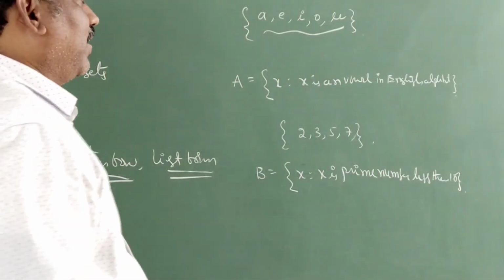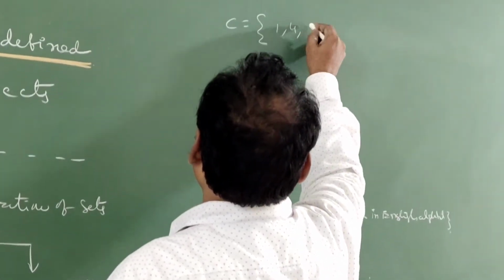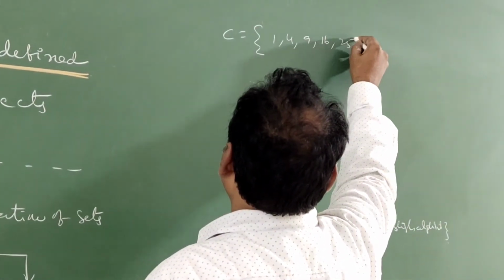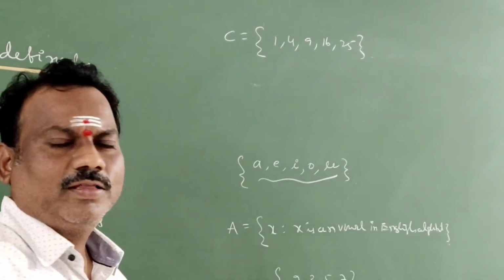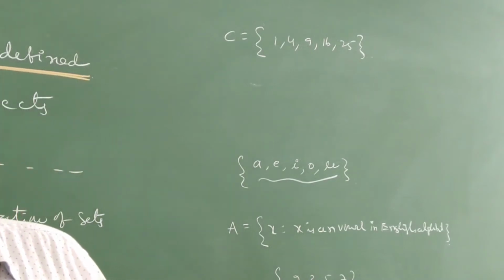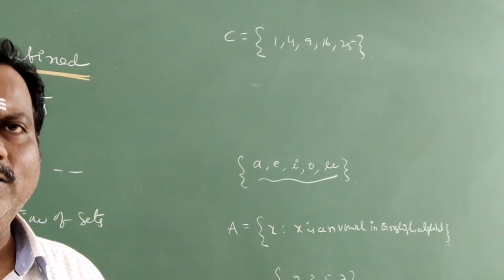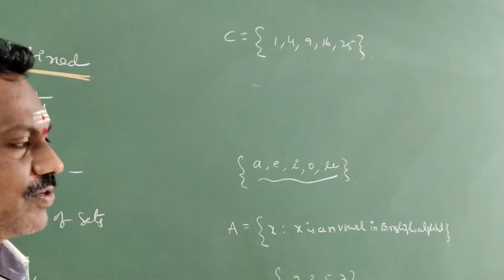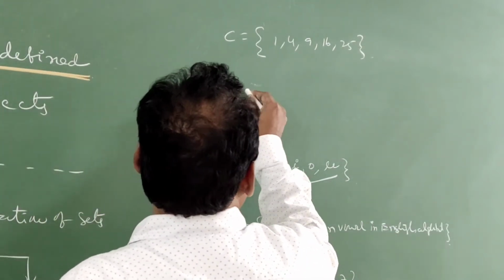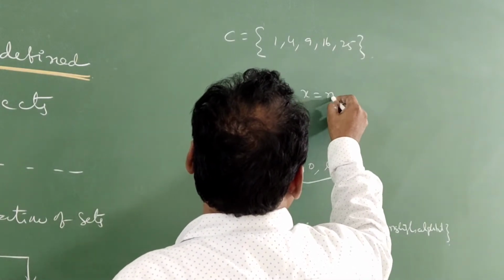They have given one more set, for example C: 1, 4, 9, 16, 25. These elements also possess one particular property. What are those? They are nothing but squares: 1 square, 2 square, 3 square, 4 square, 5 square. So I can write here the set of x such that x is equal to n square.